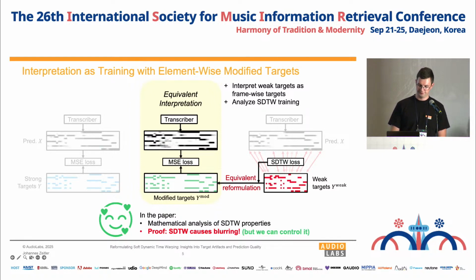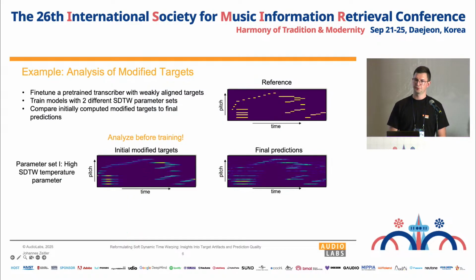So let's take a look at a practical example where we want to fine-tune a pre-trained transcriber on weakly aligned data. So to do so, we train models with 2 different sets of hyperparameters, and we want to see whether we can predict the training outcome already in the initial phase. As a reminder, this is what it should sound like.